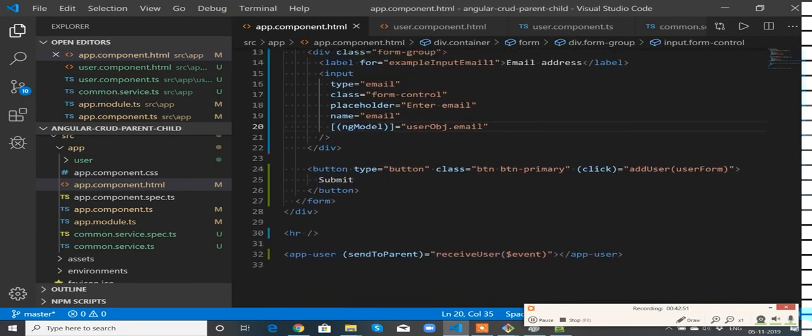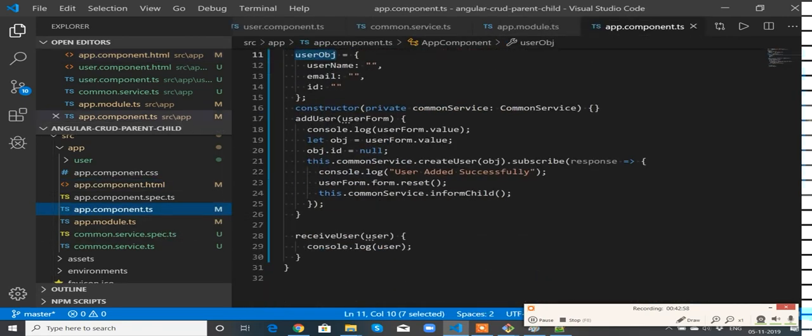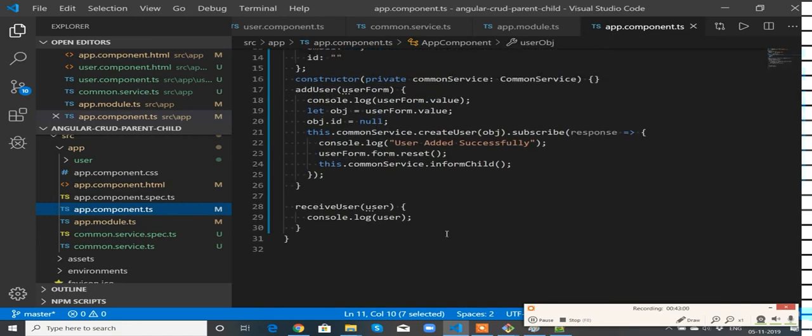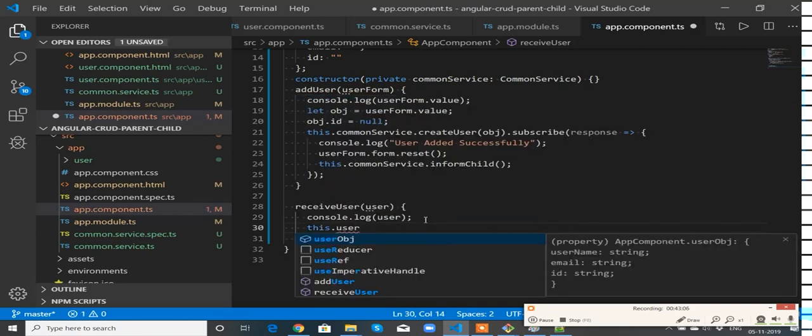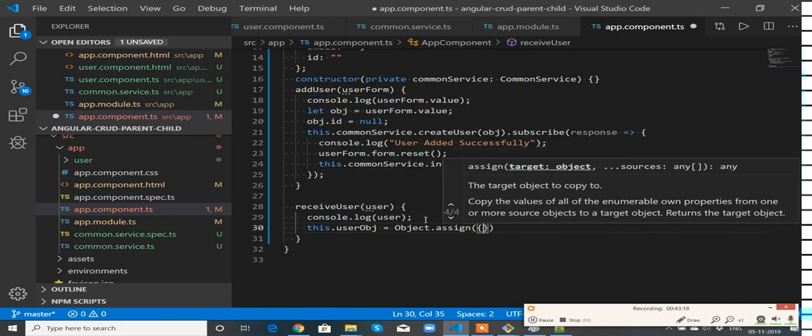But the only thing we need to do is, when you click the button, when you receive the data over here, this.userObj equal to, I'm going to use Object.assign over here.